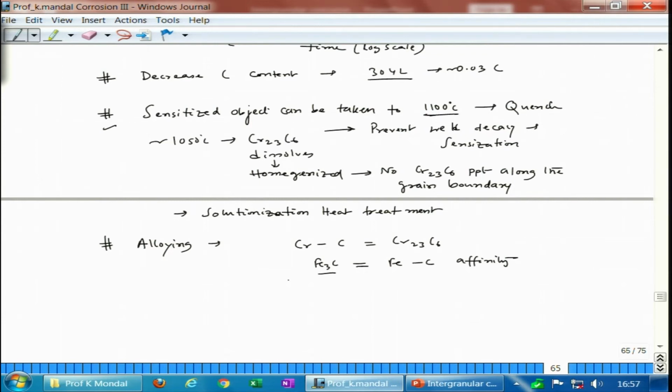Now, we have iron, nickel, and chromium, all those elements present in the 304 stainless steel. So, there could be a possibility of chromium carbide as well as iron carbide, but the question is who has the higher affinity to carbon? The chromium has the higher affinity to carbon. So, that is why chromium carbide comes out.